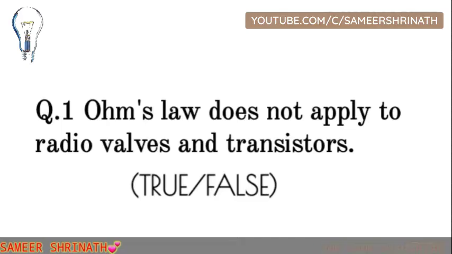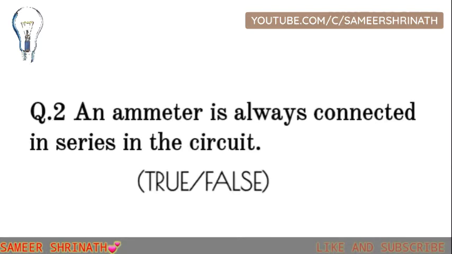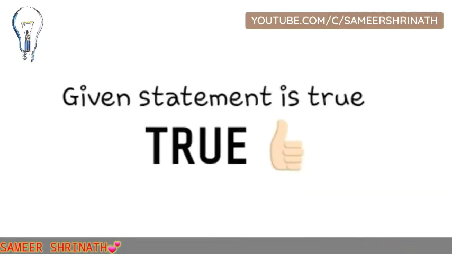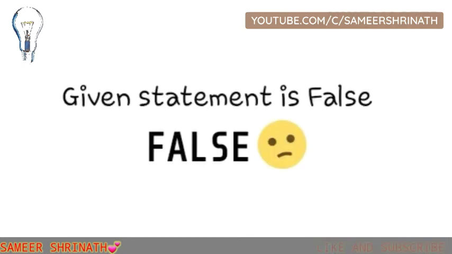Now question 1. Ohm's law does not apply to radio valves and transistors. You have to just answer true or false, and the answer is true. Now question 2. An ammeter is always connected in series in the circuit. True or false? And I think you all know it's true. Now question 3. A voltmeter can only be connected in series in the circuit, and the answer is false.